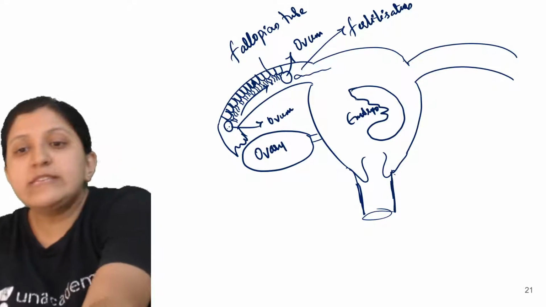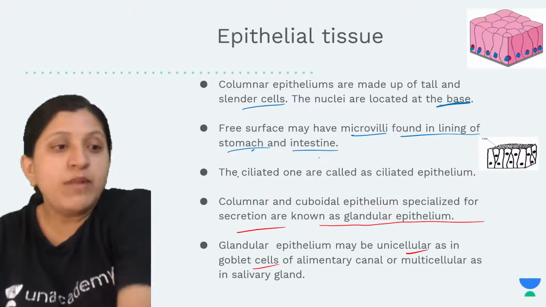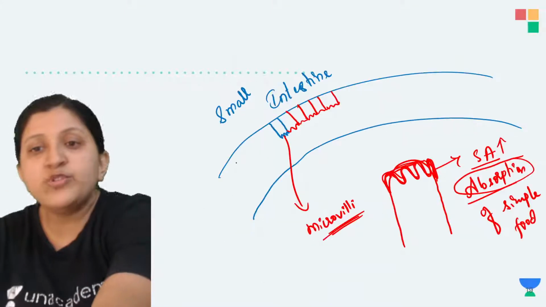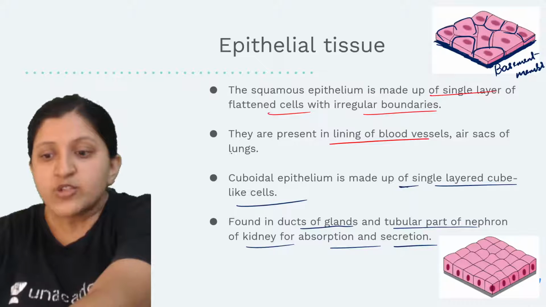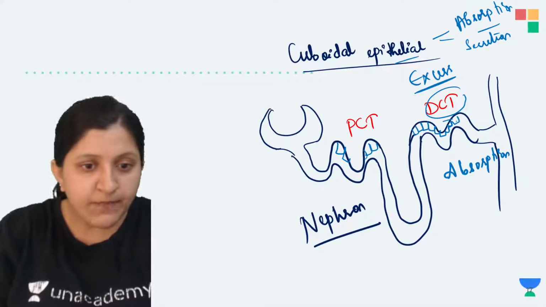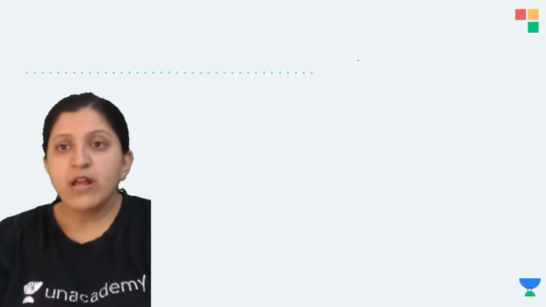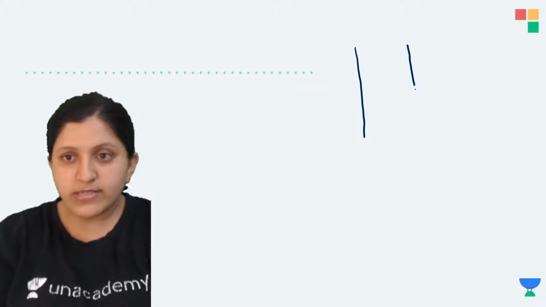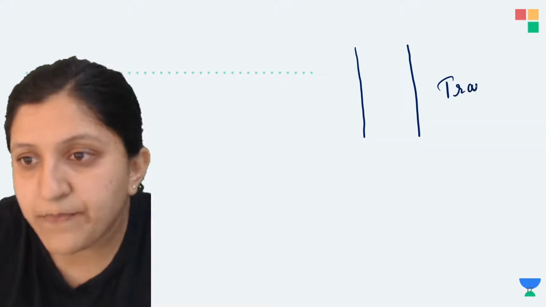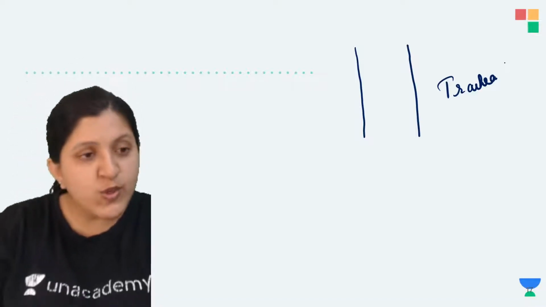So this is basically the columnar epithelial cells that are responsible for this. I'll give you one more example here. Now, here is the respiratory tract. So this is a respiratory tract, and this is now a trachea. The trachea is also lined by what?